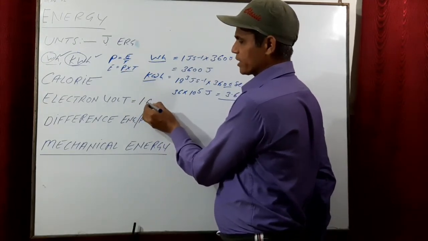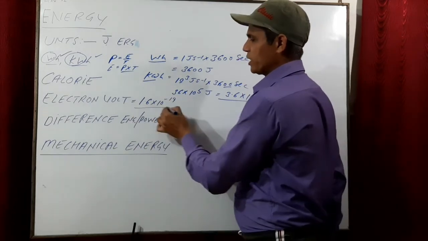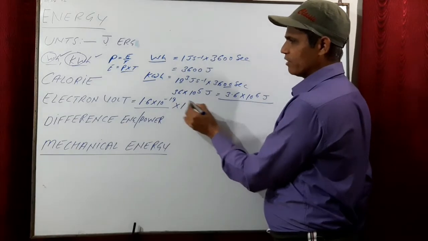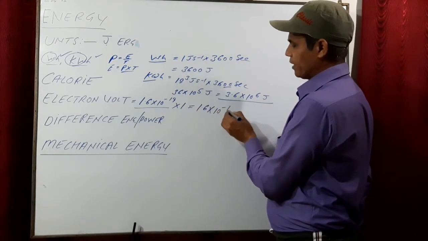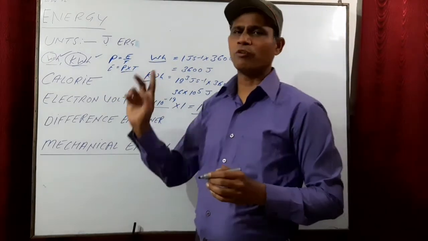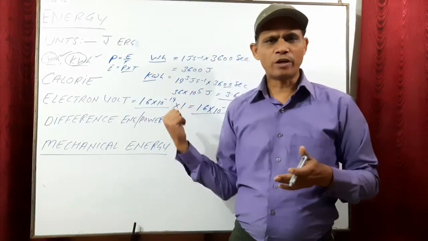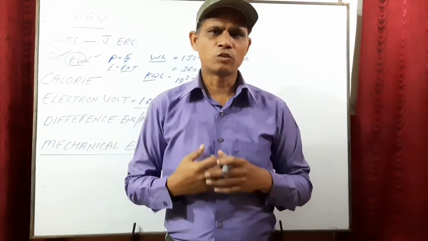Charge is 1.6 into 10 to the power minus 19 coulomb, and potential, as I told you, is 1 volt. So 1 electron volt is 1.6 into 10 to the power minus 19 joule. This is the value of 1 electron volt.